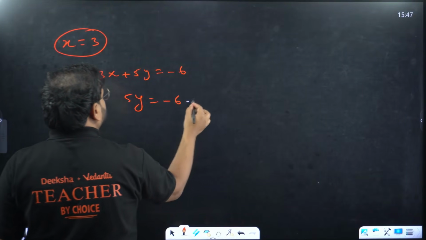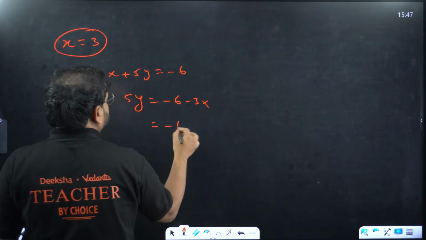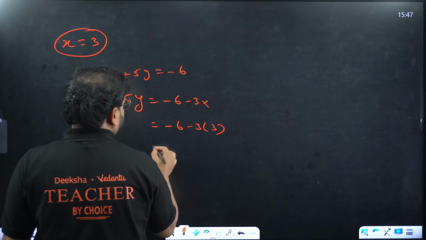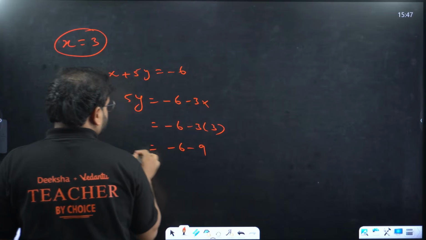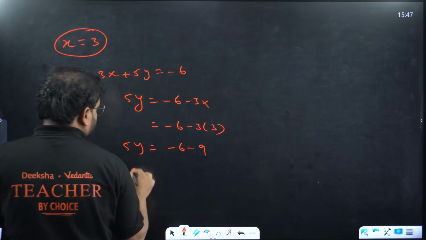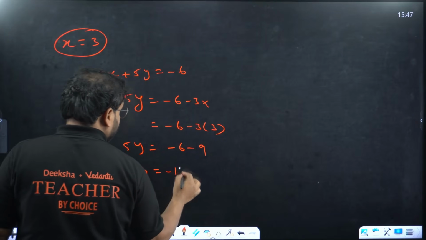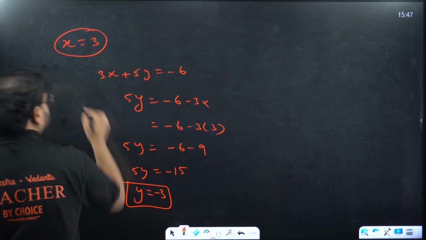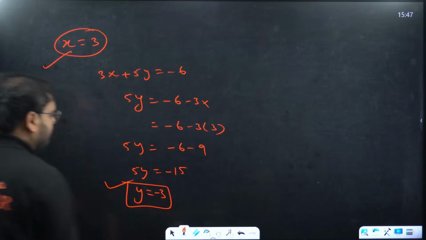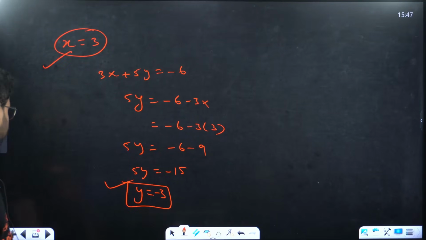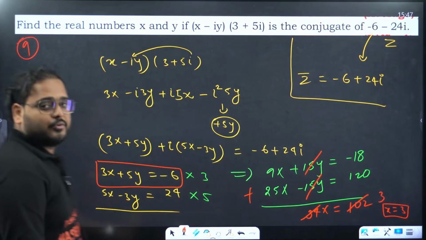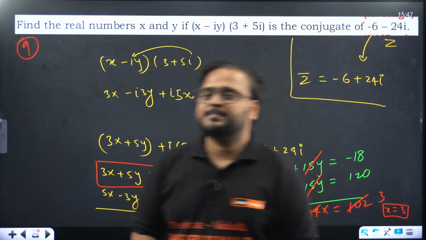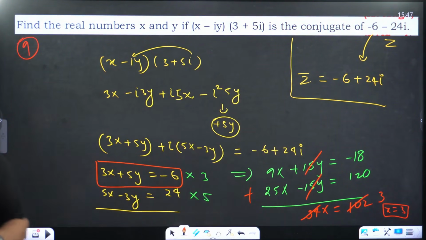So minus 6 minus 3x. Minus 6 minus 3 times 3. Minus 6 minus 9 is 5y. So 5y is minus 15. Y is minus 3. X is 3 and y is minus 3. Please have a look, the calculation is there. Nothing else. I hope this is clear.